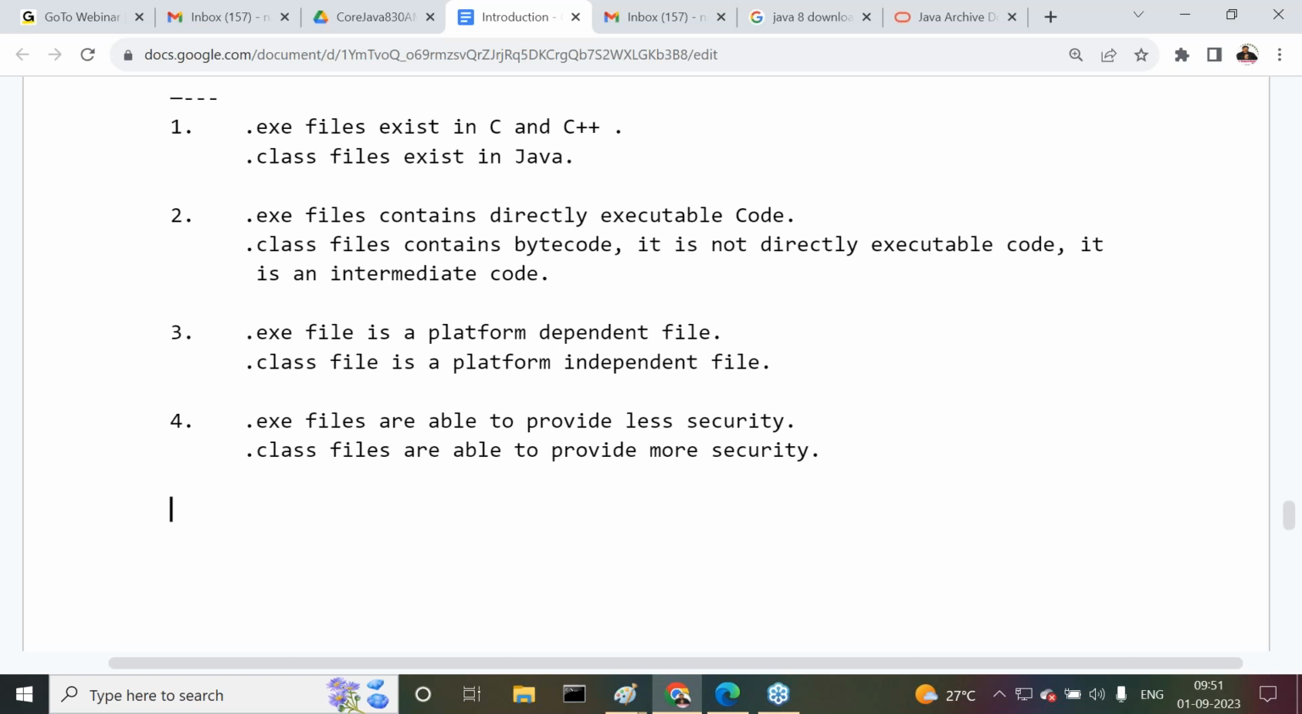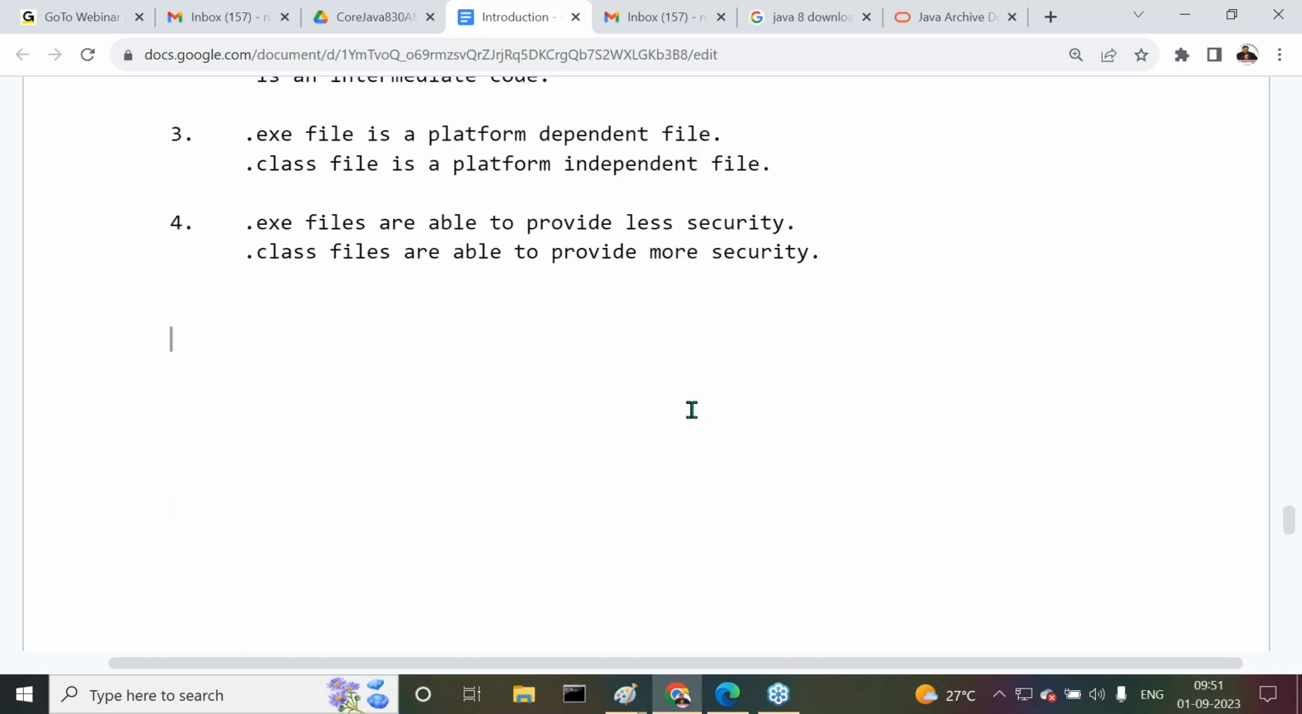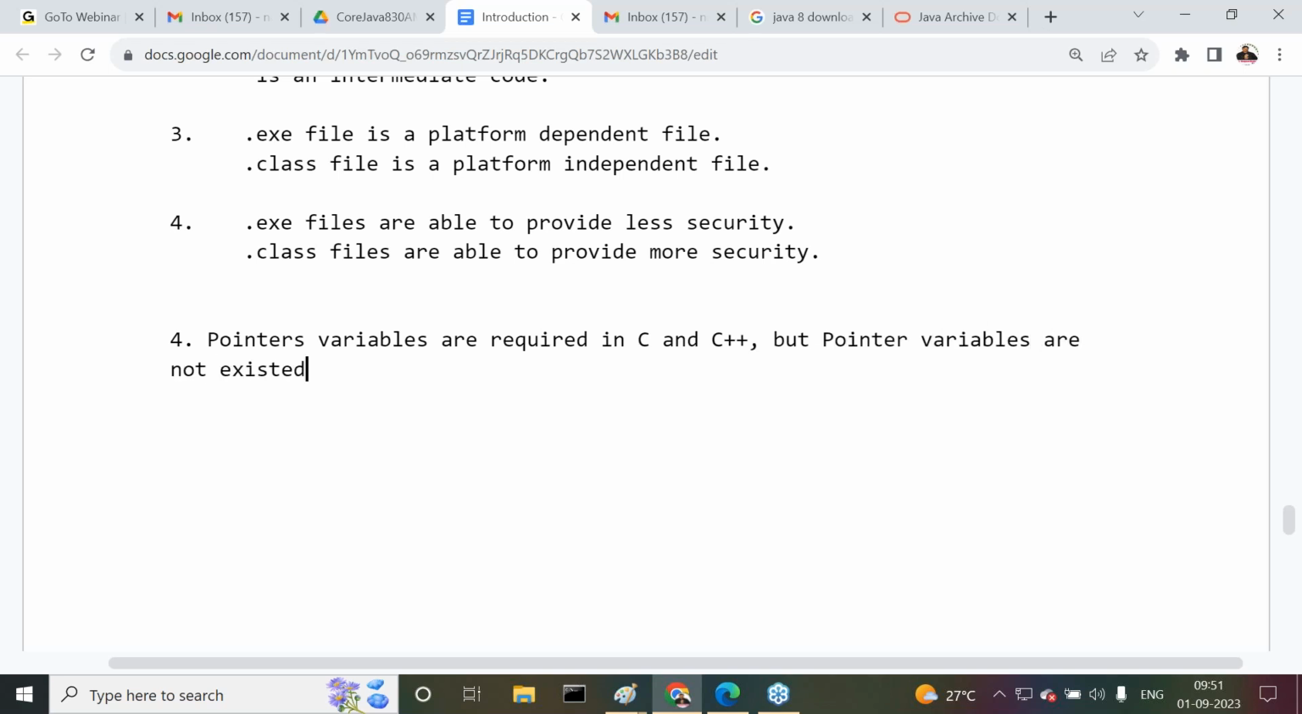This is the total content we understood about platform dependent and platform independent concepts. Now this topic is completed. The next one is the fourth difference. Observe carefully: pointer variables are required in C and C++, but pointer variables do not exist in Java.